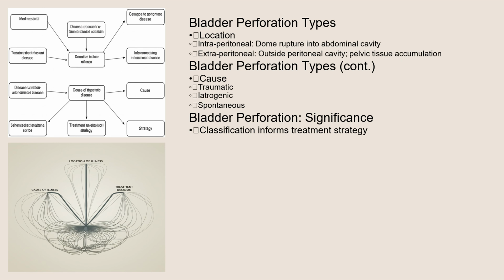Bladder perforations can be categorized into different types based on their location, cause, and extent. Intraperitoneal ruptures occur when the perforation is in the dome of the bladder, allowing urine to leak directly into the abdominal cavity. Extraperitoneal ruptures occur when the perforation is outside the peritoneal cavity, often in the bladder neck or lateral walls. These ruptures can lead to urine accumulating in the pelvic tissues. As mentioned previously, perforations can also be classified as traumatic, iatrogenic, or spontaneous. Understanding the type of perforation is important for determining the appropriate treatment strategy.